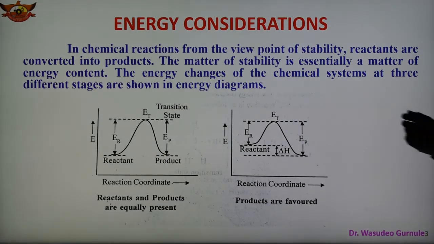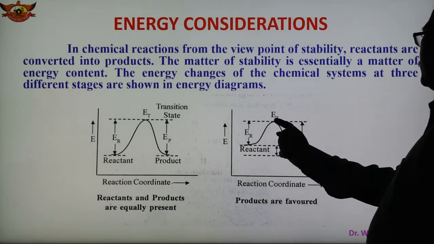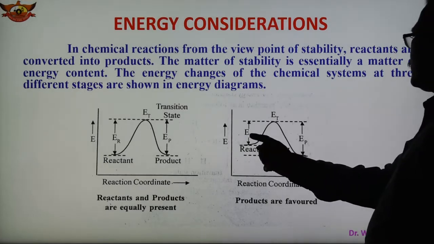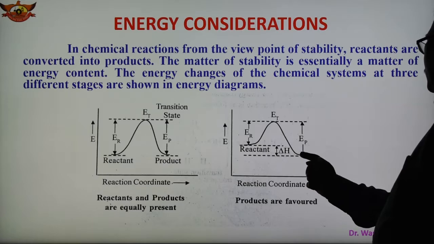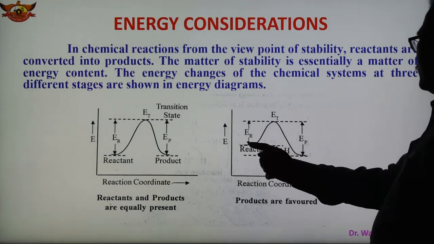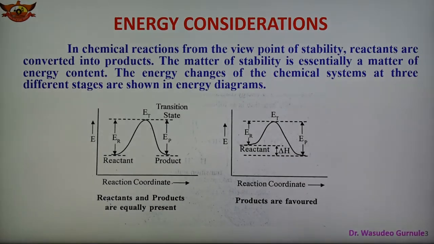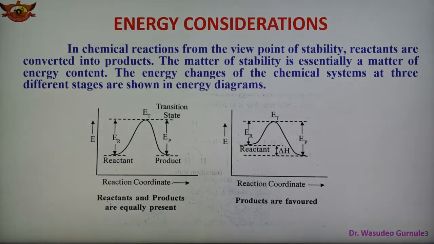In the second, it is shown that this is the reactant, which is converted to the transition state, and after that the product is formed. This is the energy of the reactant converted to the transition state, and EP is the energy for product formation. This difference between the energy of reactant and product is known as delta H, and in this case the product is favored because the energy of the product is lower. So these are the energy considerations in this case.